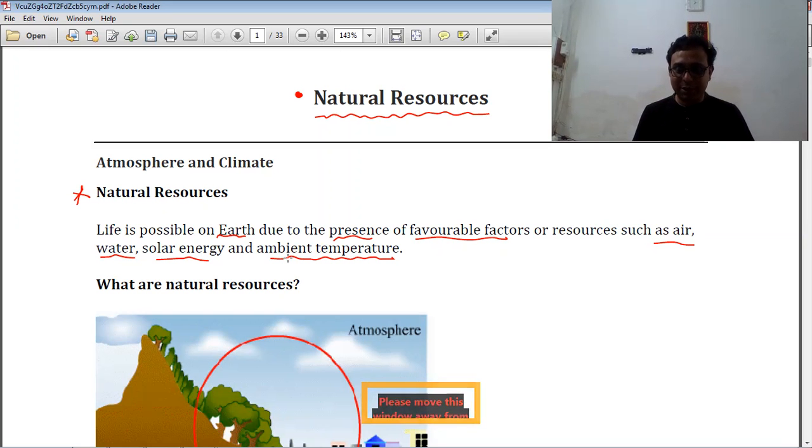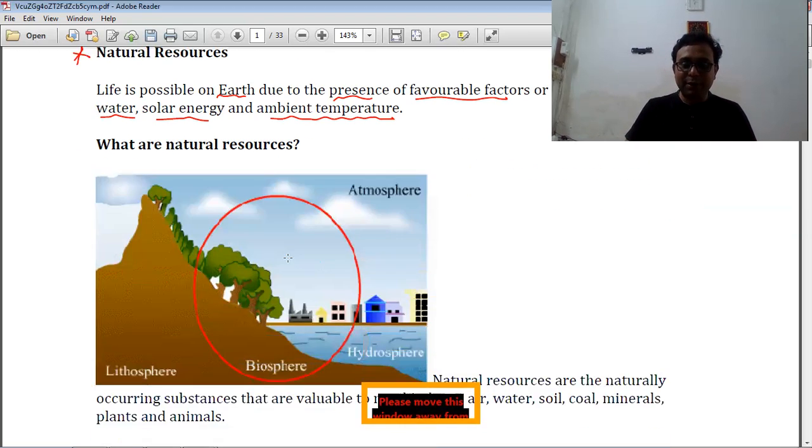Without suitable temperature, living things cannot survive. So natural resources are important, and without them living things cannot survive. Now we discuss